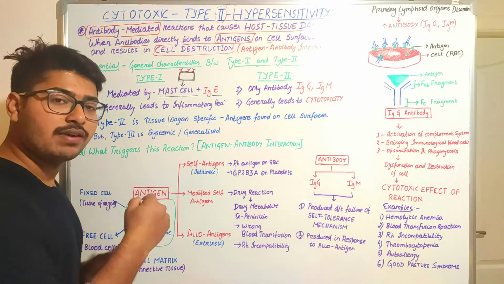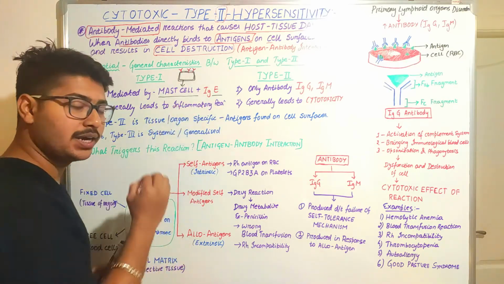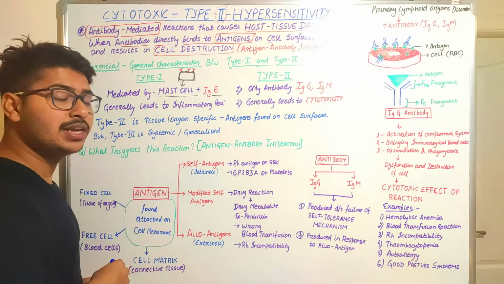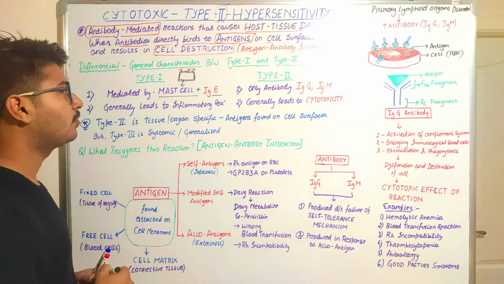In some cases of allergy, only this antibody is produced. That is the reason why type 1 hypersensitivity reaction is otherwise known as allergic or anaphylactic type of reaction.